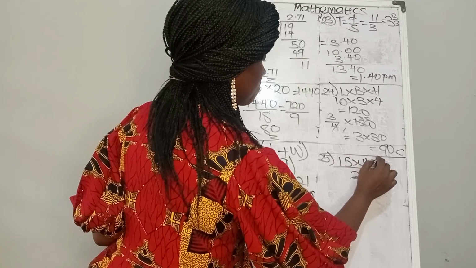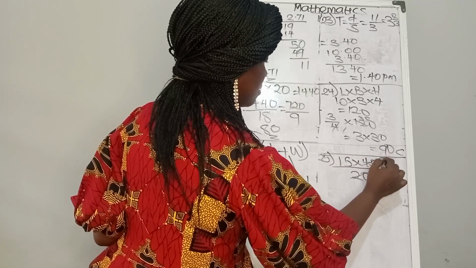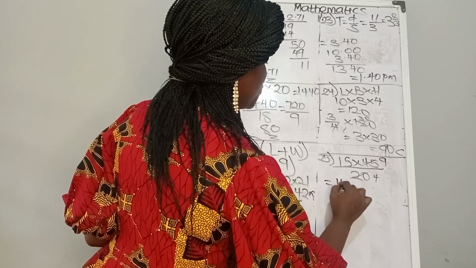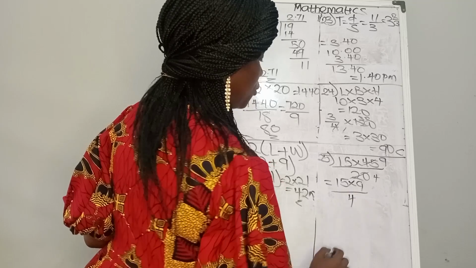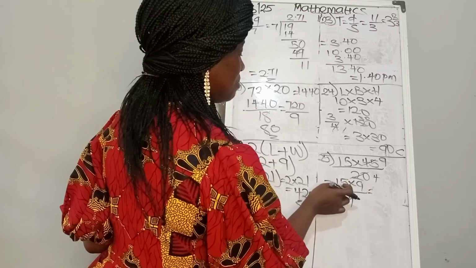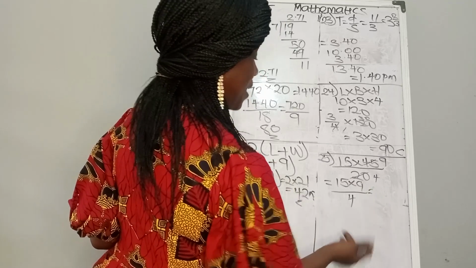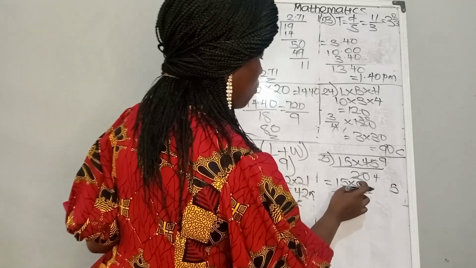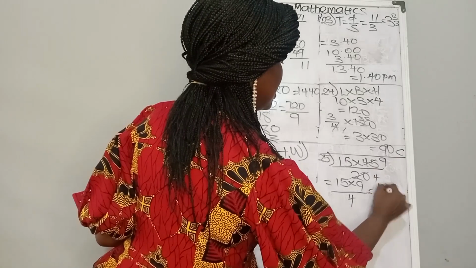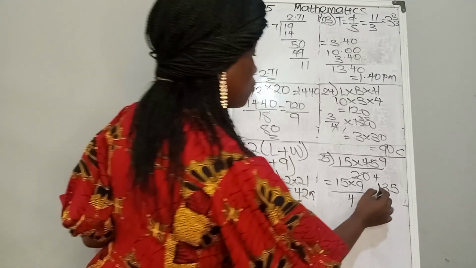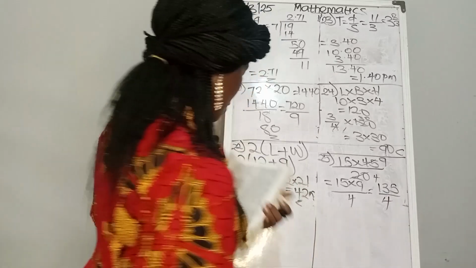5 here, 9. So we have 15 times 9 over 4. Let's multiply it. 9 times 5, that's 45. We are holding 4. 9 plus our 4, that is 13 over 4.